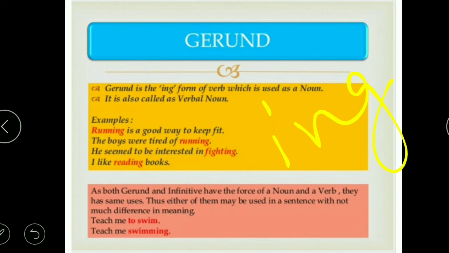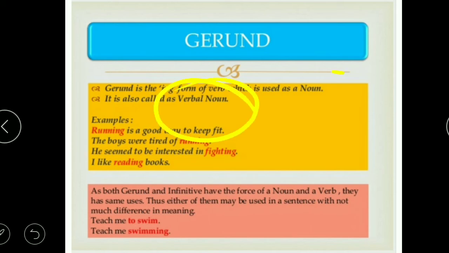But you must be surprised to know that when they are used as nouns, they are called gerunds. So when the ing form of the verb is functioning as a noun, we can call it a gerund. A certain example is given: running is a good way to keep fit.